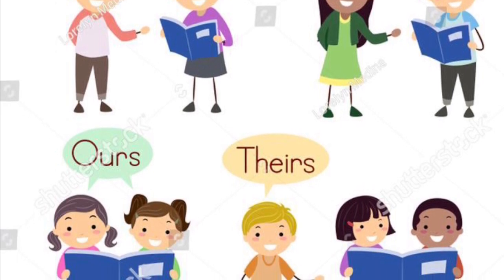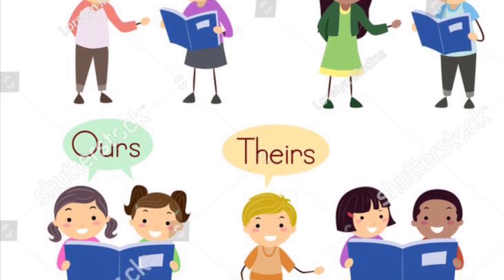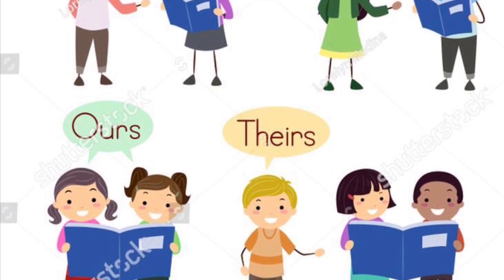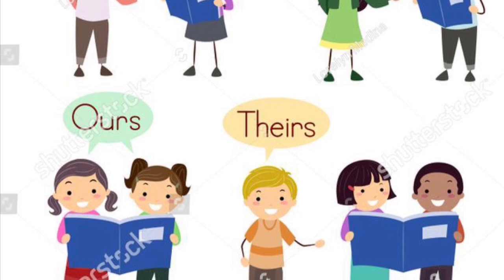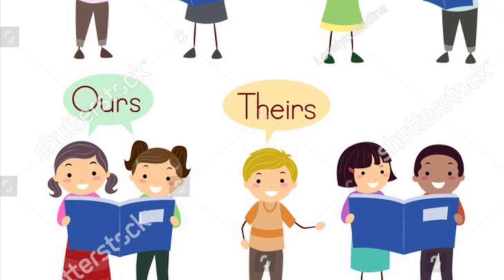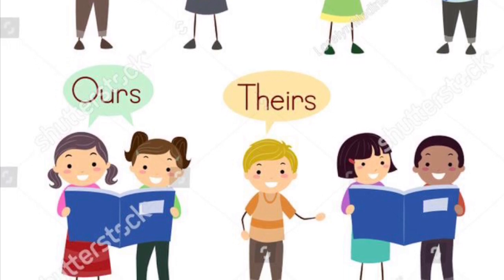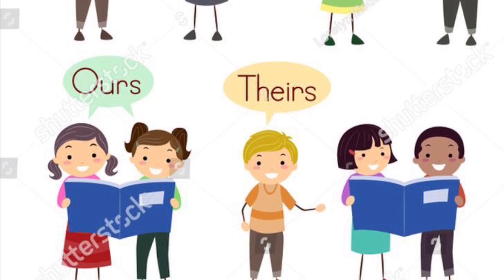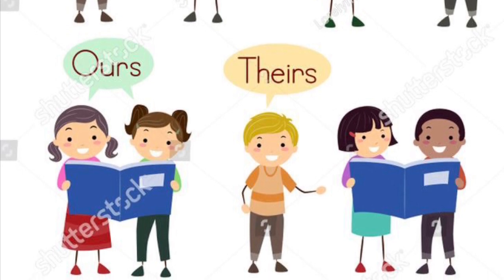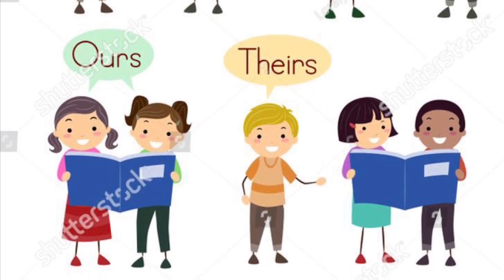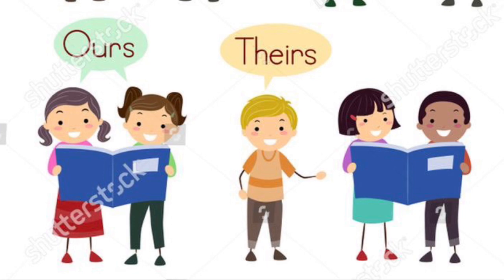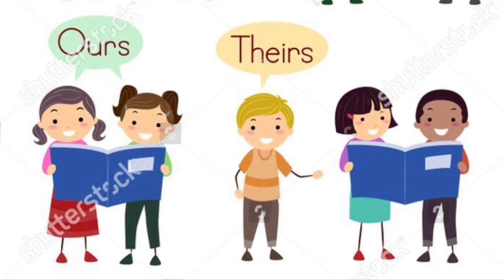Here, as you can see in the picture, in ours both the girls are there. But in theirs, the boy is pointing towards the other two children. Look at the picture carefully. He is not involved with them. He is pointing towards them. So that's why the sentence will be: the book belongs to them, or the book is theirs. In ours, both the girls are there. ये book हमारी है. You are also involved, but in theirs you are not involved, and you are talking about more than one person. So that's why theirs.